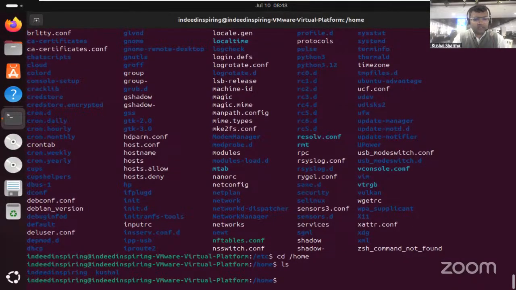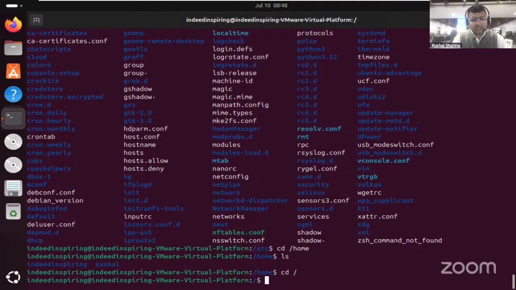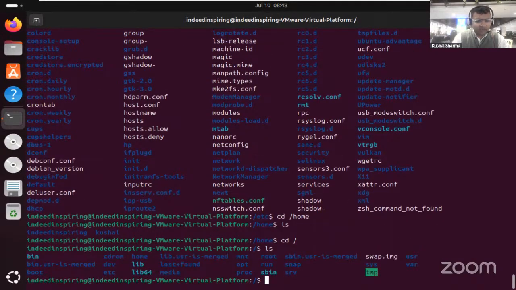Now for Indeed Inspiring and for Kushal we are able to see directories, and we have a directory called root directory. So under slash you can see we have a root directory, this one. So in total, three directories related to users are there. One is root, and two are inside slash home. So the root directory is under slash, and all other users' directories are present inside, you can see, slash home.